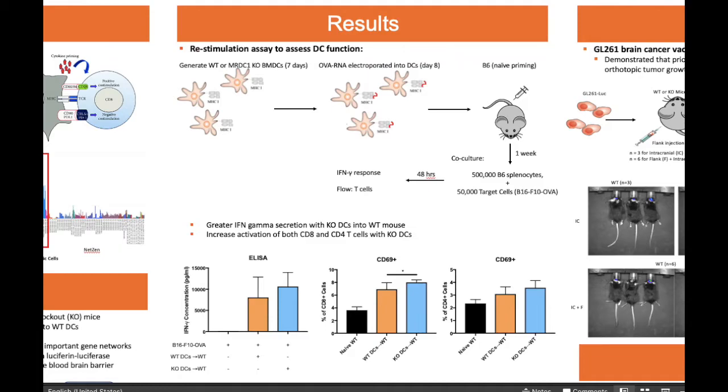These results showed greater interferon gamma secretion with knockout DCs into wild-type mice than with wild-type DCs into wild-type mice, shown in the ELISA graph of this section. And this means that knockout DCs activate T cells more. We also observed an increased activation of both CD8 and CD4 T cells with knockout DCs in comparison to wild-type, as shown in graphs 2 and 3 of this section, respectively.